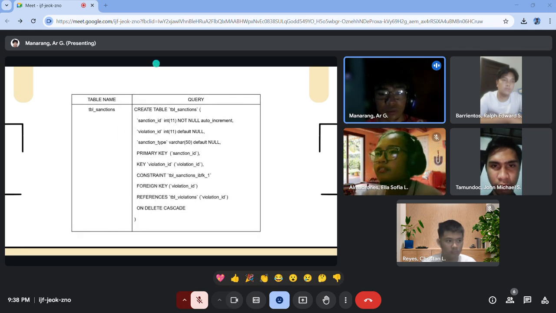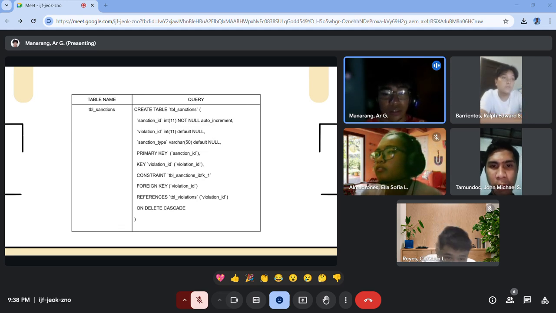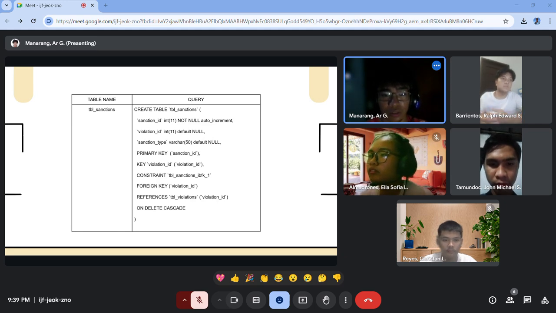Now let's go to our next table, TBL sanctions. So we have here our query to create the TBL sanctions: sanction ID, int 11, not null, auto increment, violation ID. Now sanction type. So now below we can see the primary key sanction ID. Since this is auto increment, we now set it as the primary key within the table, our unique identifier for this table.